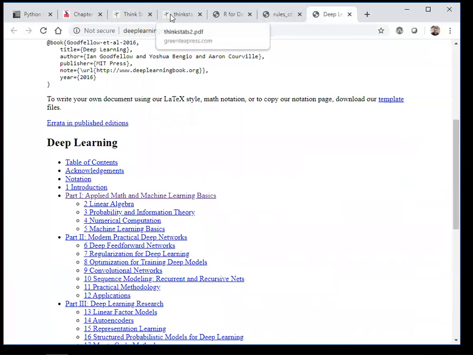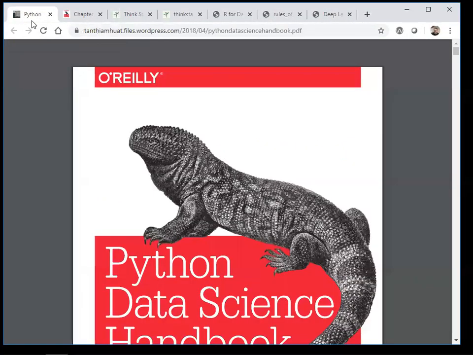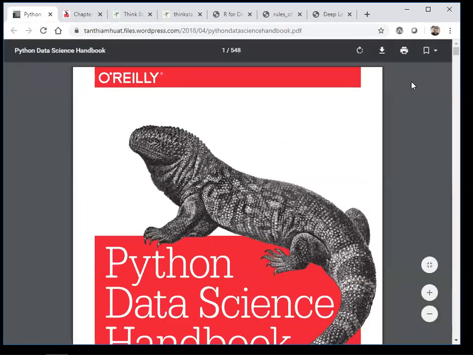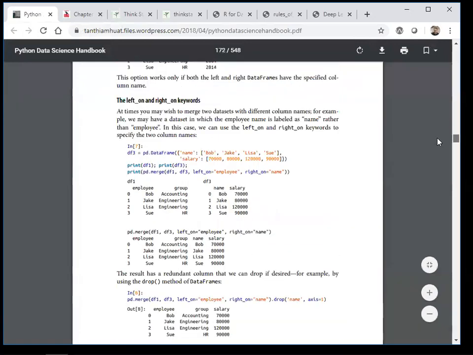And finally, this is my deep learning book, provided by MIT. So here you can see, it is written by these three famous authors, you can have a look at this. And all the links will be given in the description. And trust me, guys, start with this book, Python Data Science Handbook. You'll get a whole lot of knowledge in this. And again, the content is written in a most wonderful way.